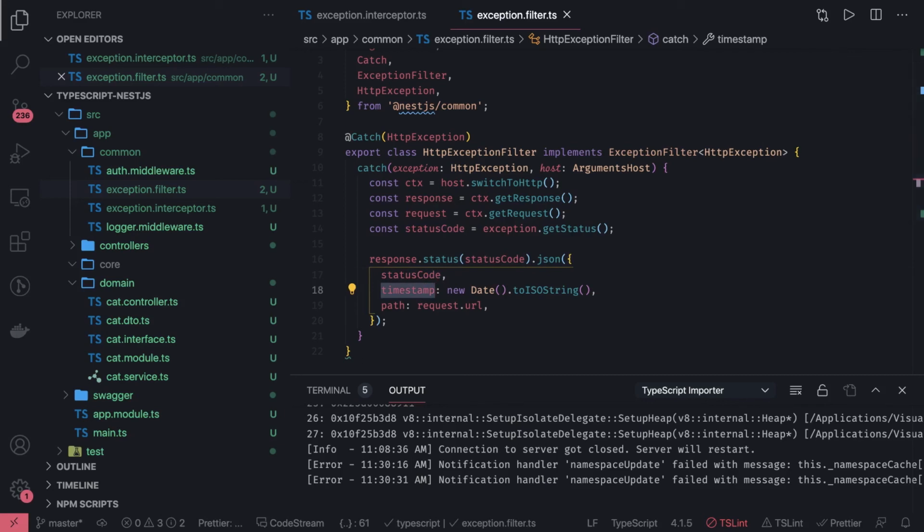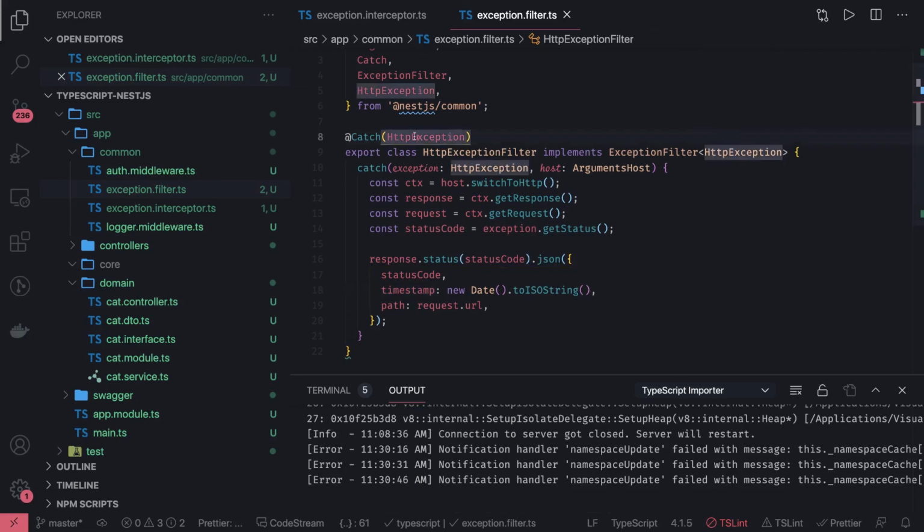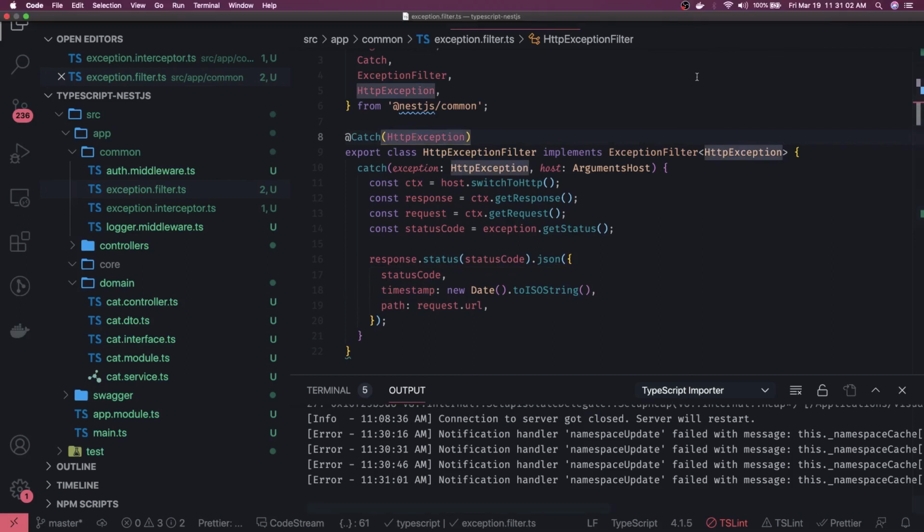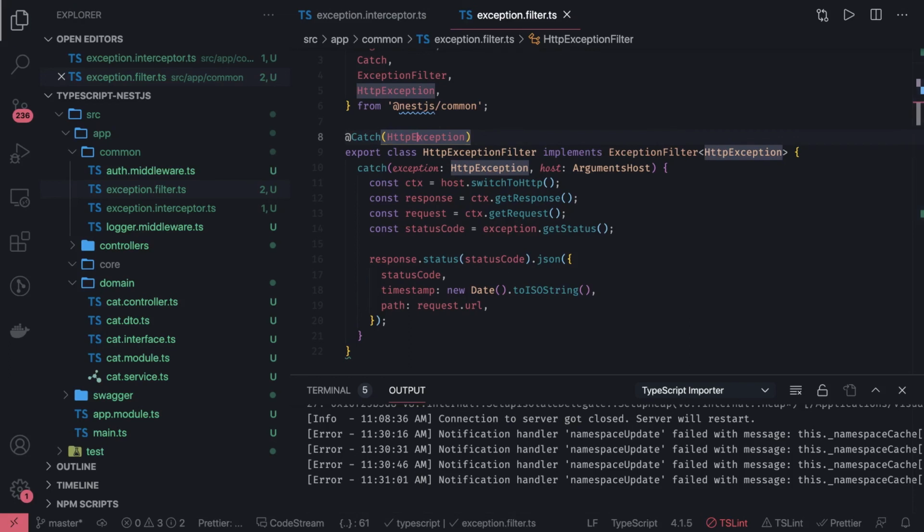And how do we apply all these things in our code? Either we can apply these exception filters on global level or at the controller level, and you can see catch HTTP exceptions. So it is catching only HTTP exceptions, which are like, there are many HTTP exceptions we have in the application, like bad request, not found, internal server error, bad gateway, and all these things. So at controller level, you can actually associate these exception filters. Middlewares can be applied at the module level.